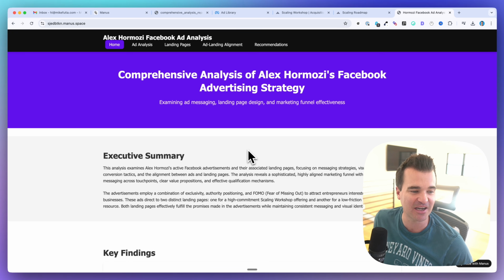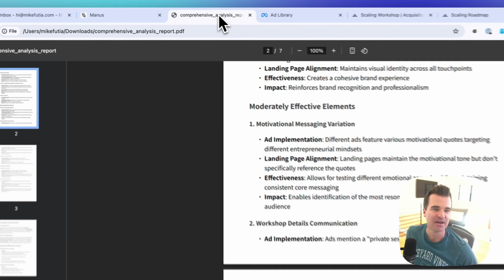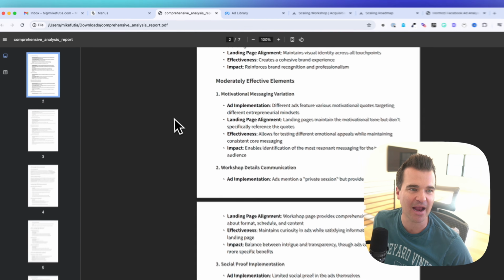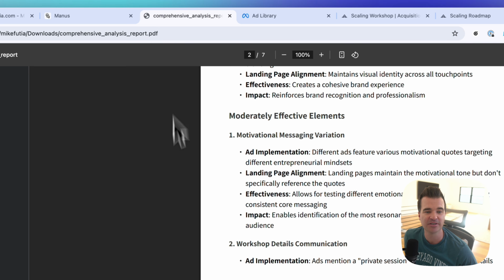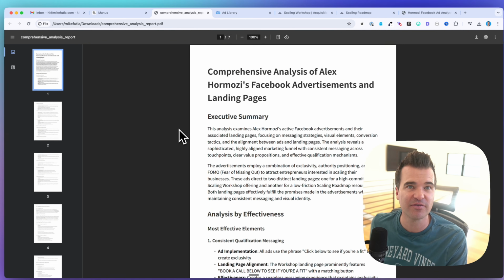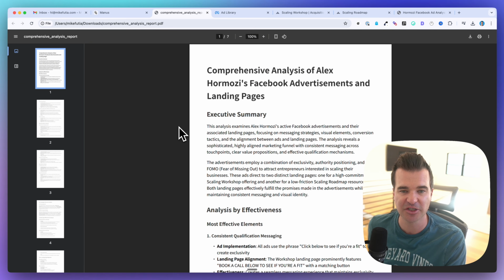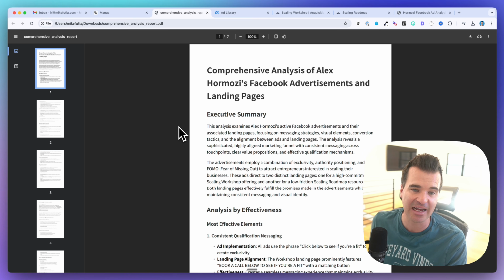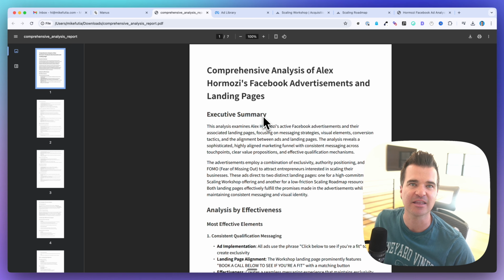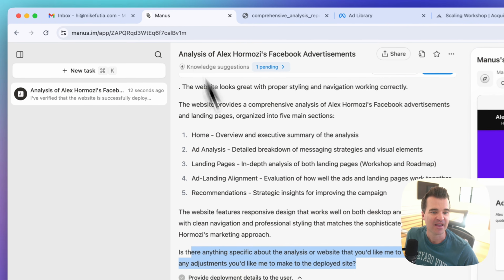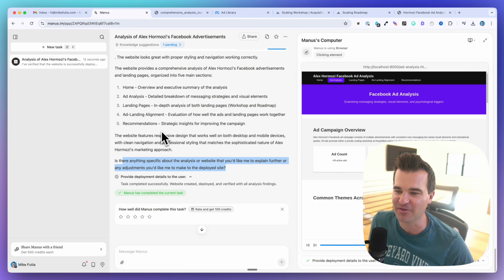I wasn't looking for a website, but I think it did a decent job with the website. But more practically speaking, can Manus act as your Facebook ad competitor spy, where you provide it with URLs of your Facebook competitors and you ask it to generate a report, and maybe you even go a step deeper by providing information about your company and your messaging and ask Manus to create ads based on a competitor with your tone of voice and with your context. I think you could do a lot of things here with Manus. So again, it's still early days for Manus, but I'm definitely impressed by what it's able to accomplish with so little input from the user.